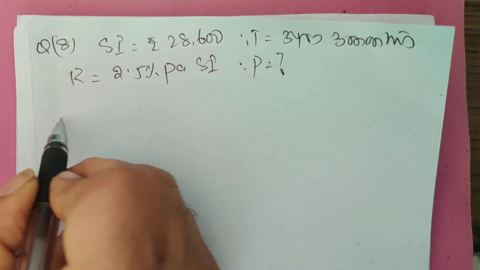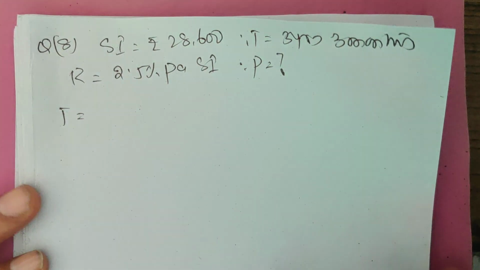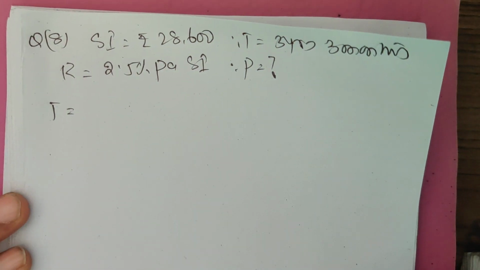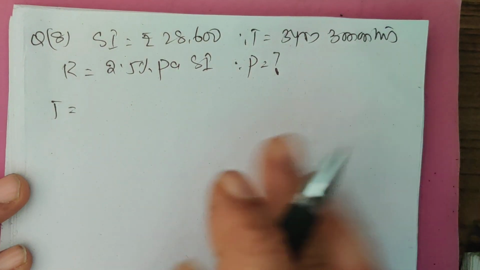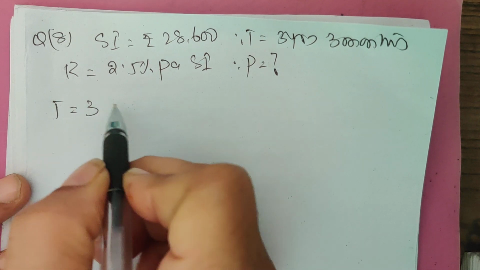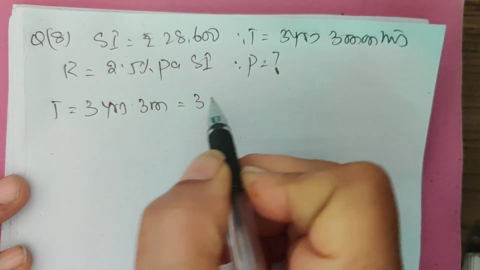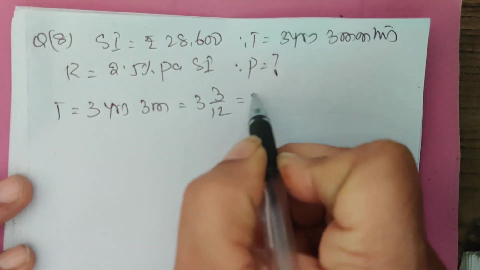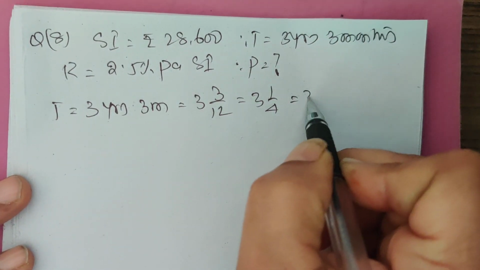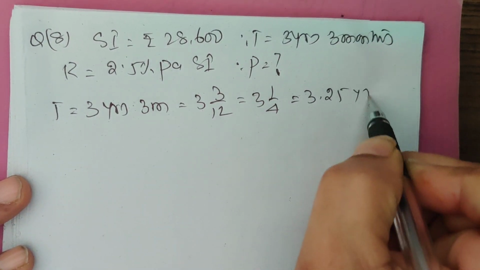Okay sir. Let us see, time is equal to 3 years 3 months. This is equal to 3 3 by 12, 3 1 by 4, 3.25 years.